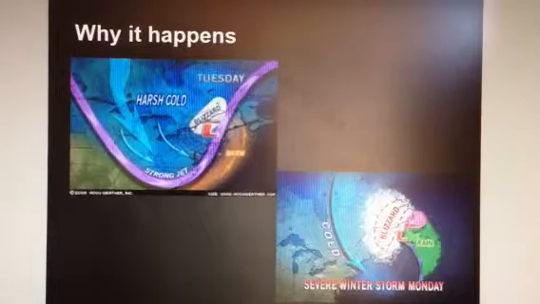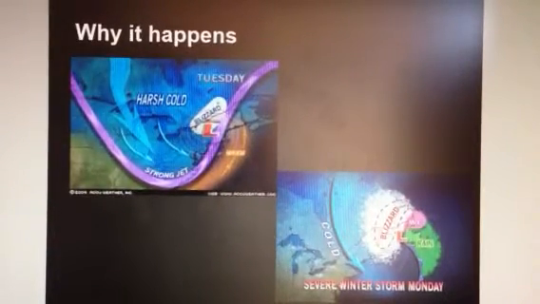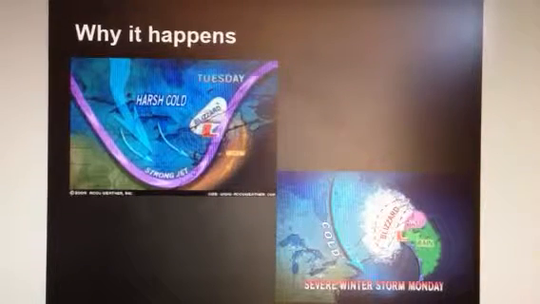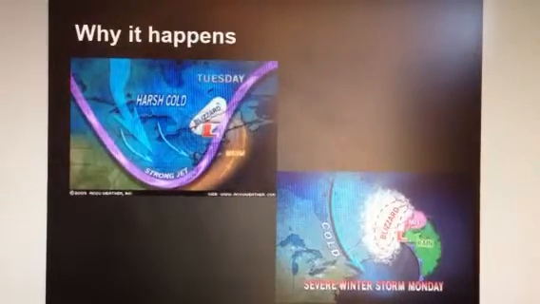Why does it happen? You need three things to happen for a blizzard to form. Cold air is needed to make snow, moisture is needed to form clouds and precipitation, and warm, rising air is needed to form clouds and cause precipitation.